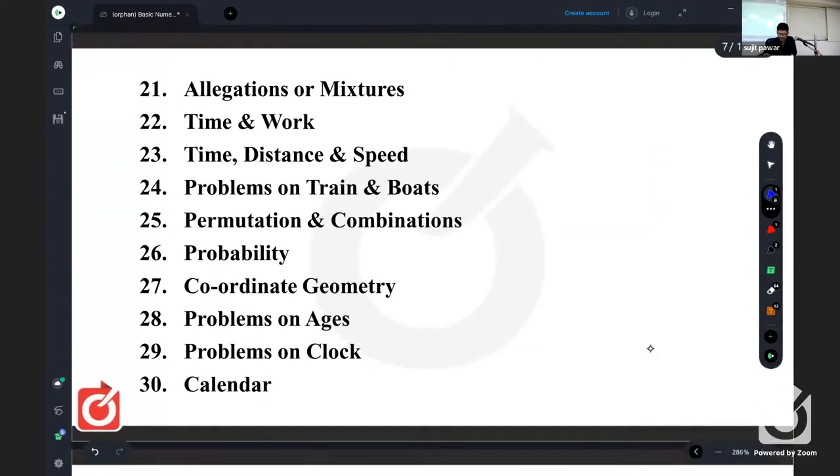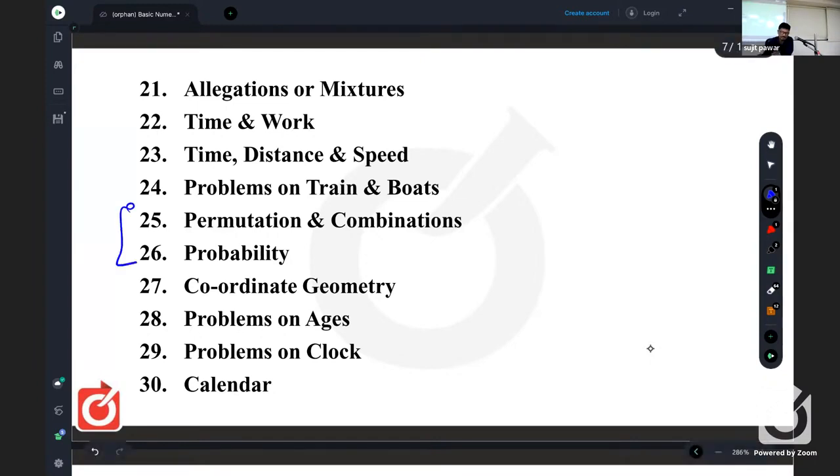Then last, just a minute, 33 topics actually. There are some 3 topics which are related to reasoning also, but we can say in maths. So 21st is allegations of mixtures. Then 22nd is time and work. Then 23rd is time, distance and speed. Then 24th is problems on trains and boats.